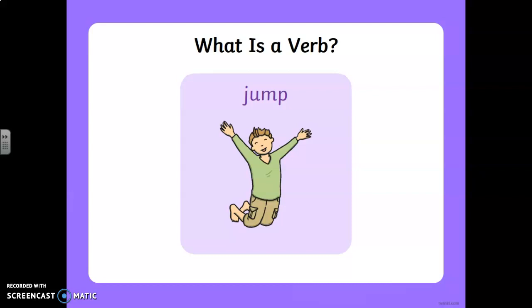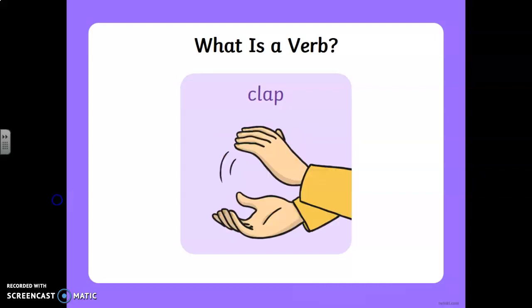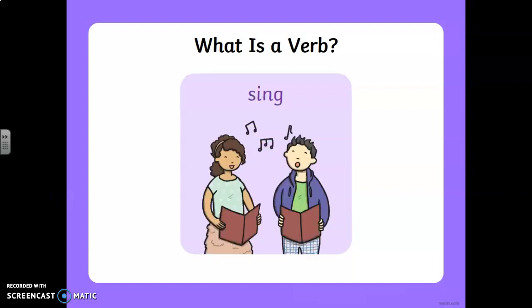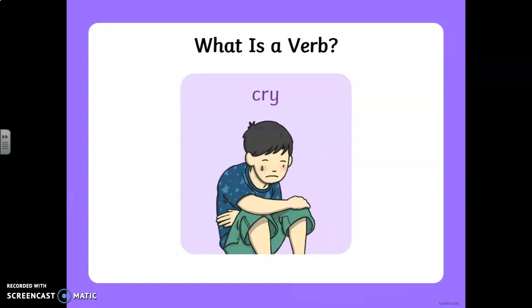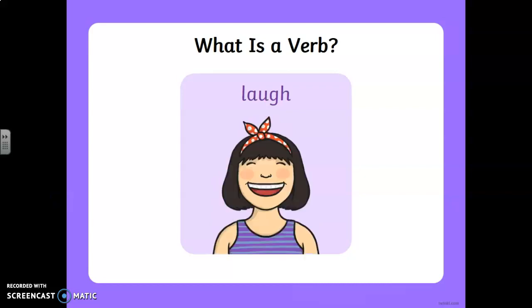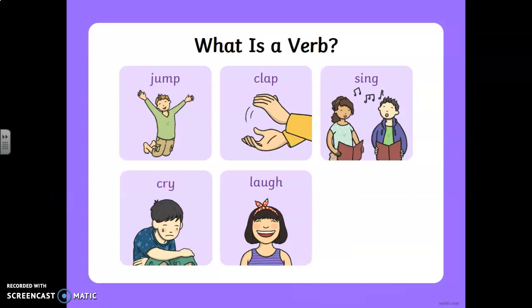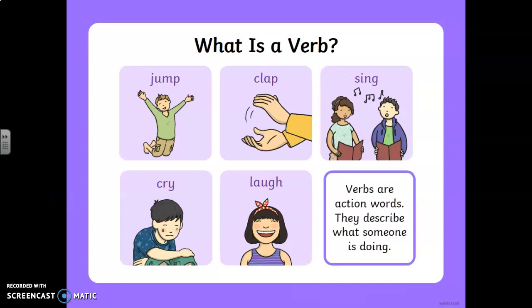So, what is the verb here? Can you do what the boy in the picture is doing? He's jumping, so jump is a verb. Clap is a verb. Sing is a verb. Cry is a verb. All of these things, you're doing them, aren't you? You're crying or you're clapping. Laugh. You can be laughing. So verbs are action words that describe what someone is doing.